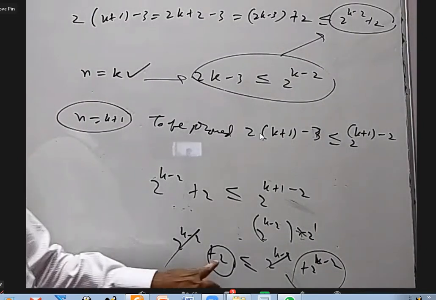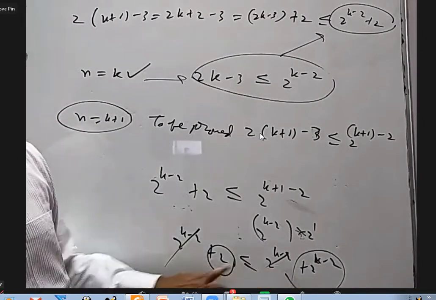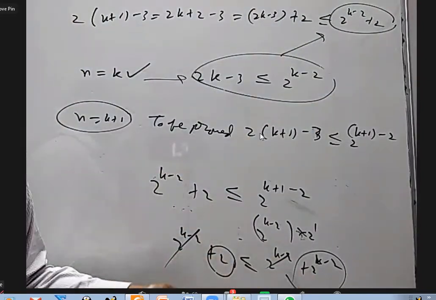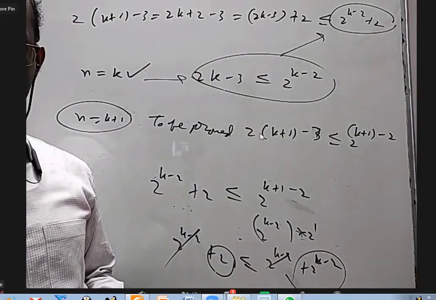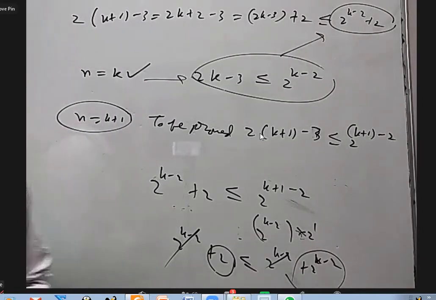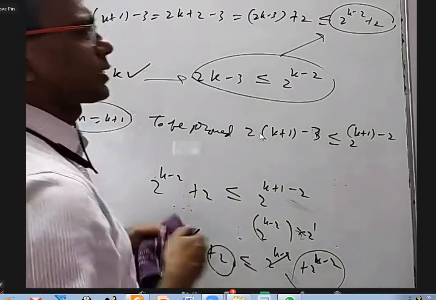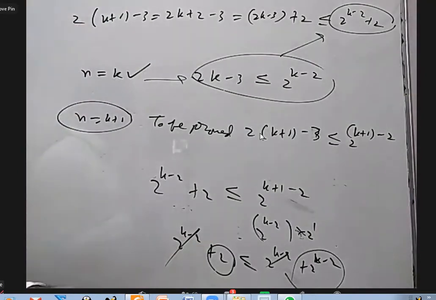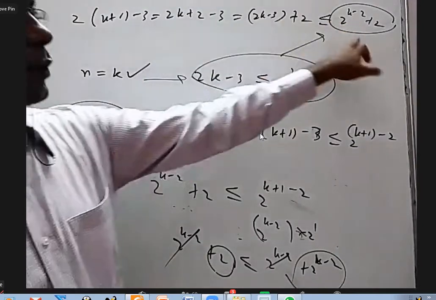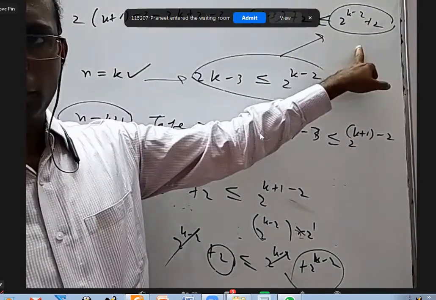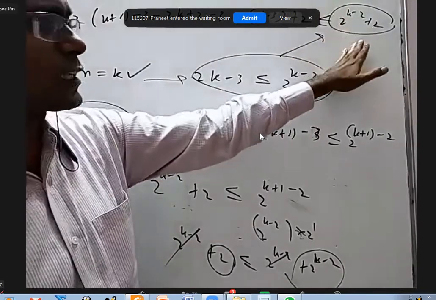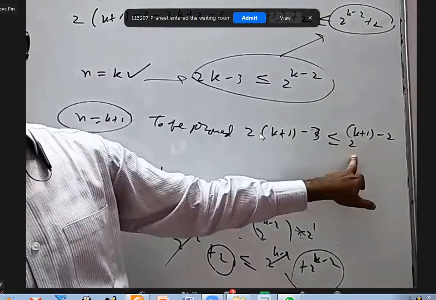Okay. The reason I'm replacing 2 with 2 power k minus 2 is that I've done this reverse engineering. You understand what I'm saying? So from n is equal to k plus 1, see, up to here no problem, right? We added 2 on both sides. Basically, we got this. But this is not the expected answer we should have got. We should have got this answer.